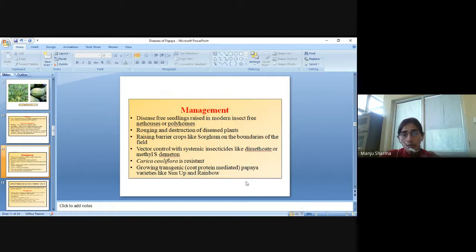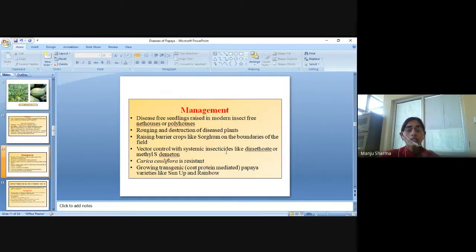After that, their management. Disease-free seedlings raised in a modern insect-free net house or polyhouse, roguing and destruction of diseased plants, raising barrier crops like sorghum on the boundaries of the field, and vector control with systemic insecticide like dimethoate or methyl demeton. Carica cauliflora is a resistant variety.